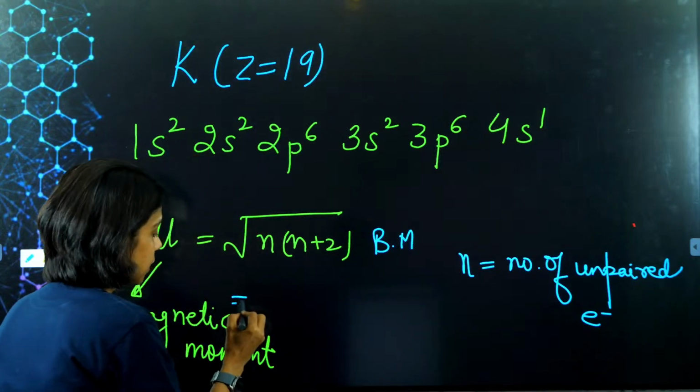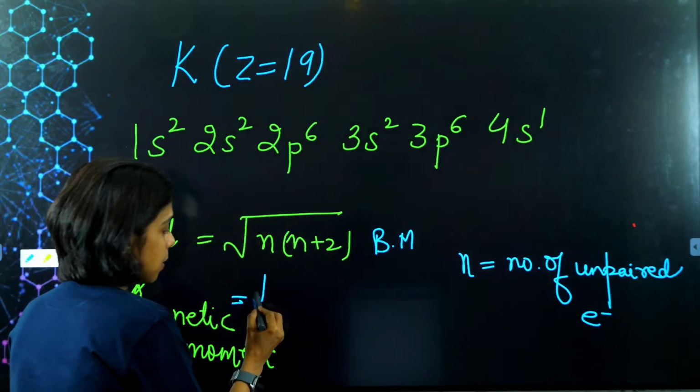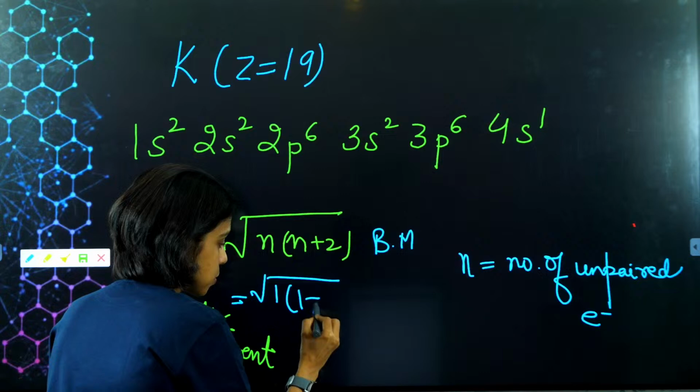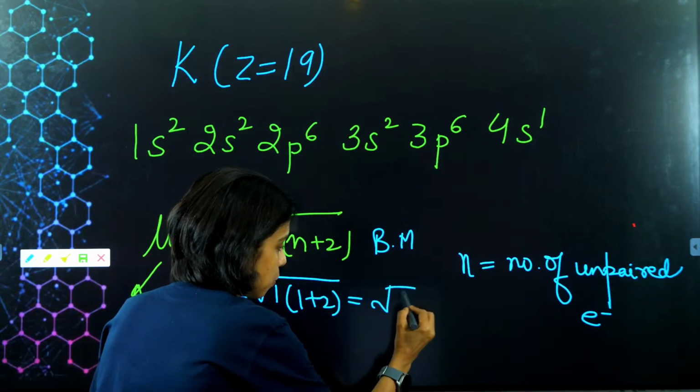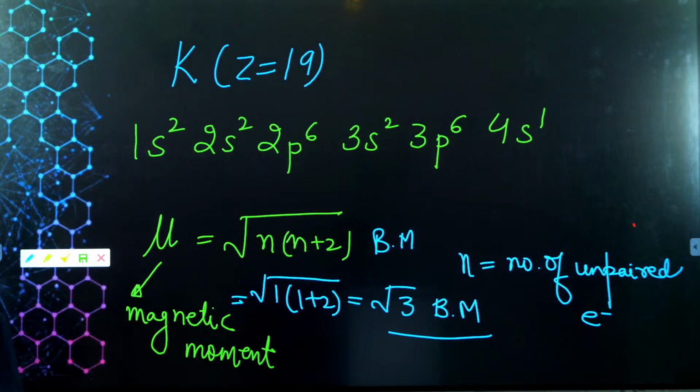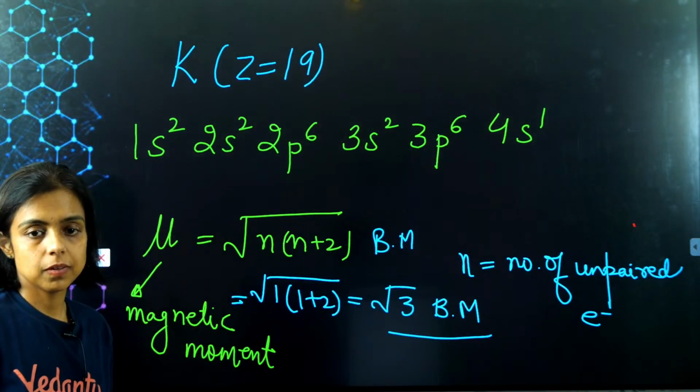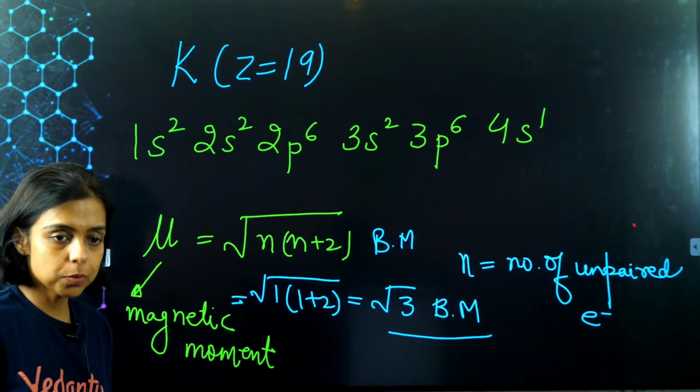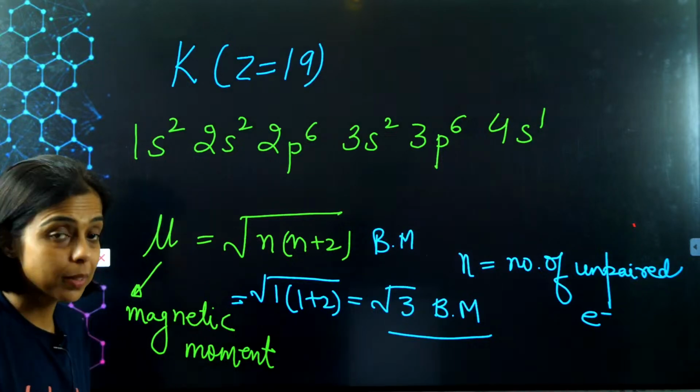Let me calculate the magnetic moment here. The number of unpaired electrons is 1. 1 into 1 plus 2, that is under root 3 Bohr magneton. That is the magnetic moment for potassium. This is how you calculate the magnetic moment.